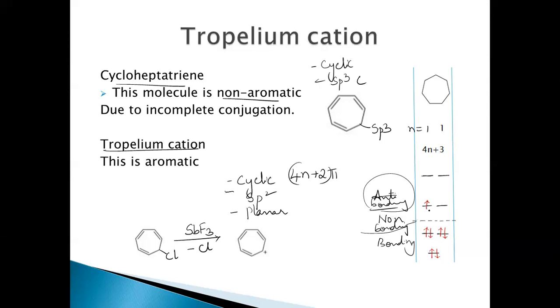We're removing the electron from the antibonding molecular orbital, so only bonding molecular orbitals are filled. So thereby making the molecule highly stable, that is 4n plus 2 pi electron, cyclic, sp2, planar. Or we can recheck with the HMO theory also, where we're removing the one electron from the antibonding molecular orbital. Thereby only bonding molecular orbitals are being filled here.